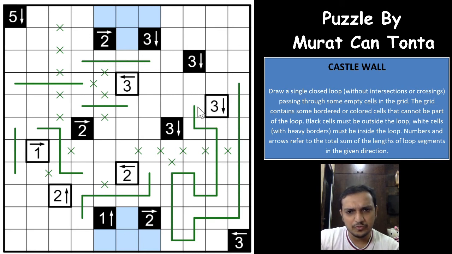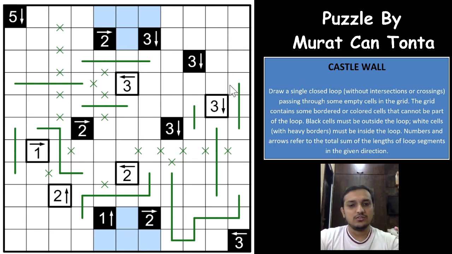And for the 3 to be fulfilled, now what happens here is that this loop segment, you already have 3 fulfilled, and this loop segment will go from above, and that makes this black cell inside the loop, right? There is a really tough logic to see here. I'm not sure if that was the intended solve path. Or in other words, we didn't mark this one here. Yeah, that's a really bad thing to see. We forgot to mark this one here, and this one as well. So which means that the 2 can be fulfilled now.